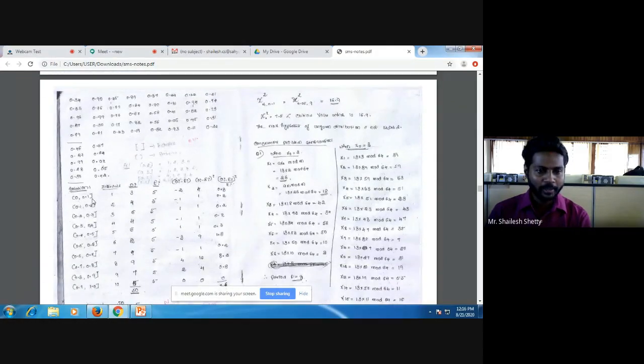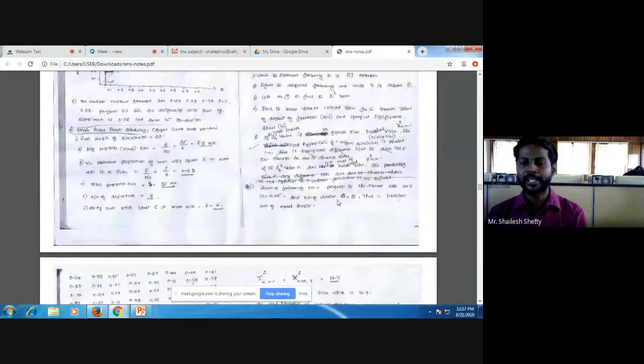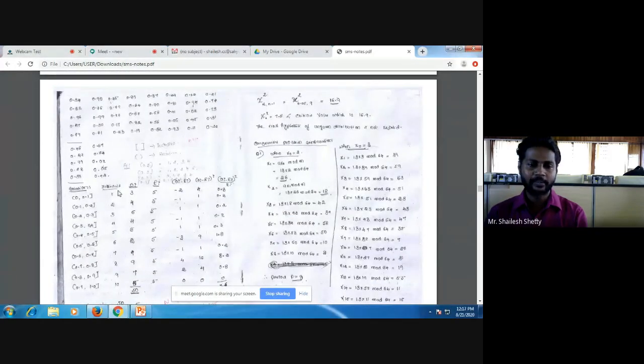What I have done here, you can see in the solution: 0 to 0.1, 0.1 to 0.2, 0.2 to 0.3, 0.3 to 0.4, 0.4 to 0.5, 0.5 to 0.6, 0.6 to 0.7, 0.7 to 0.8, 0.8 to 0.9 and 0.9 to 1.0. This is 10 classes. That is what has been told here, n equal to 10. I have divided all those numbers into these 10 classes. That is interval 1 to 10.